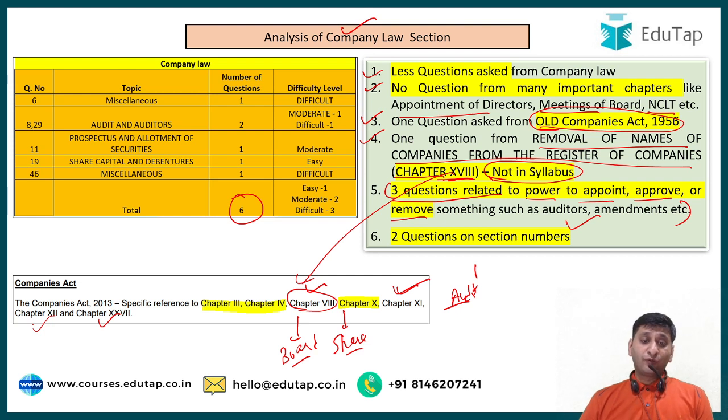Right? So overall, there was just one easy question, two moderate and three difficult. And I think the difficulty level was raised because one question was from the Old Companies Act and one question was completely out of syllabus. These two questions, I think most of the students did not attempt. And again, the difficulty level was further raised because when you ask questions related to who has the power, and there are names like board, auditor, shareholders, it becomes really confusing. So company law overall is an easy subject, but it can be very confusing when it comes to attempting questions. So please be careful when you read something. Read it very carefully. Right.